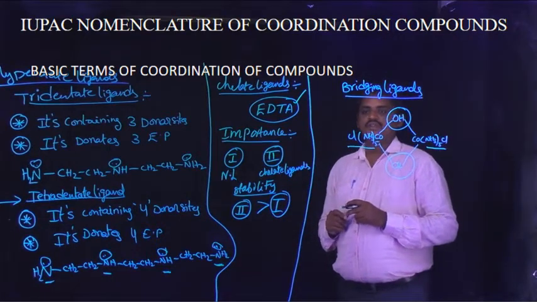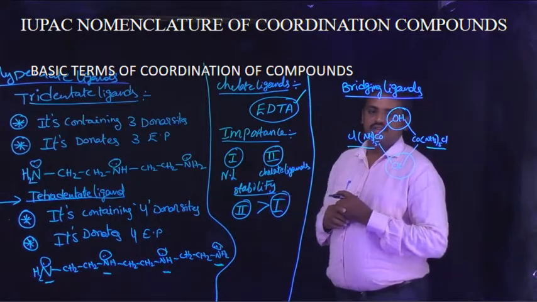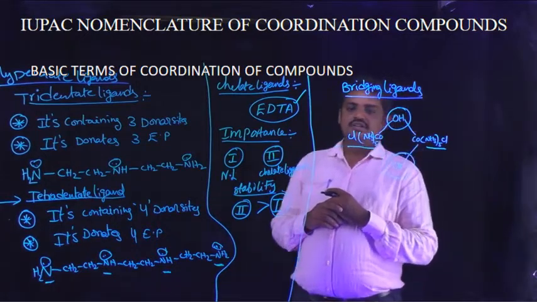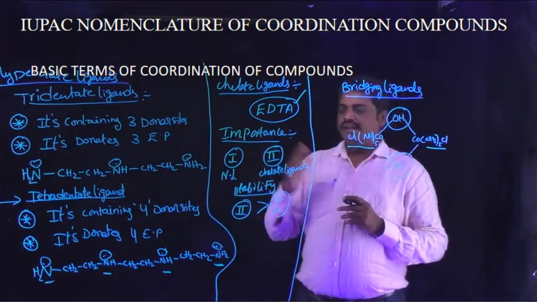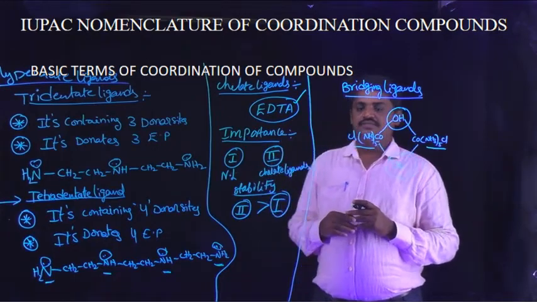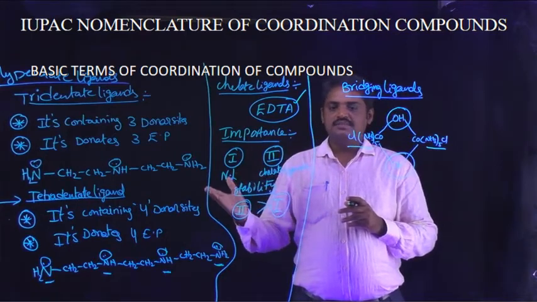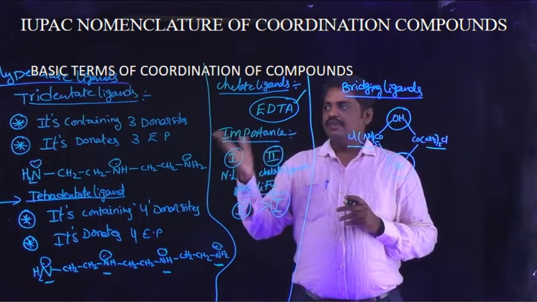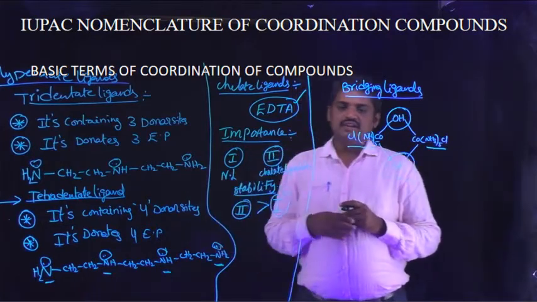Okay, these are the types of ligands in different coordination compounds. First, monodentate ligand, bidentate ligand, tridentate ligand, tetradentate ligand. Except monodentate, the remaining ones like bi, tri, tetra are known as polydentate ligands.